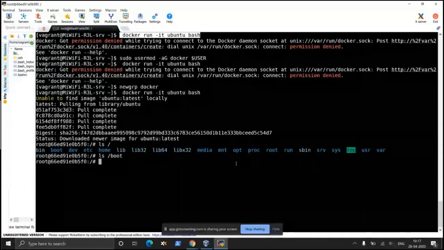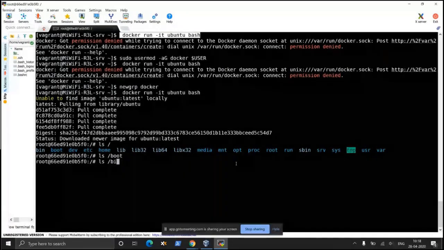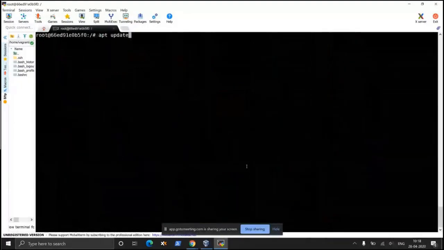What does it mean? It means that the binaries that are available inside this container are from an Ubuntu distribution, and usually the commands that you expect to have in an Ubuntu distribution, they are here. For example, apt update. This is an Ubuntu command.